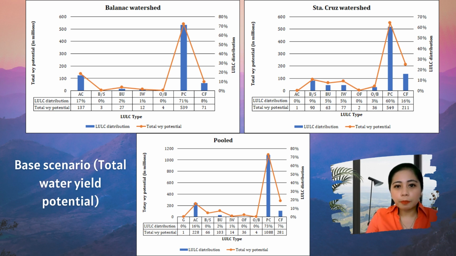The perennial crop has also the greatest total water yield potential at 548,976,74 millimeters. It also has the greatest land use land cover distribution. The pooled data compounds the magnitude of the water yield potential that perennial crops provide.